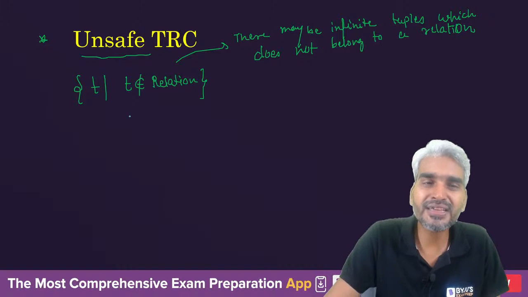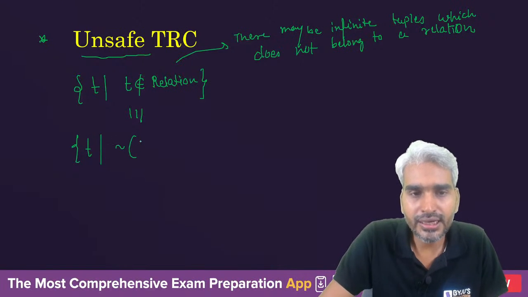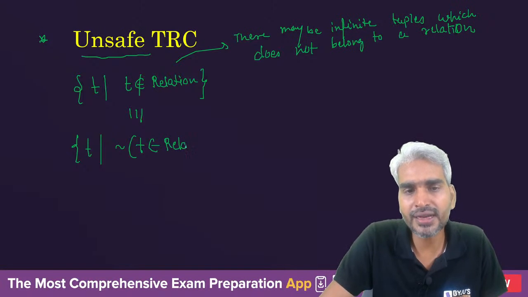This thing is same as saying tuple T such that not the tuple T belonging to relation. Both of them are same.